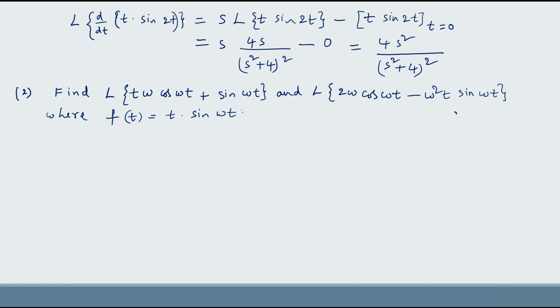So here f of t is given, but in this curly bracket t into sin omega t is not there.